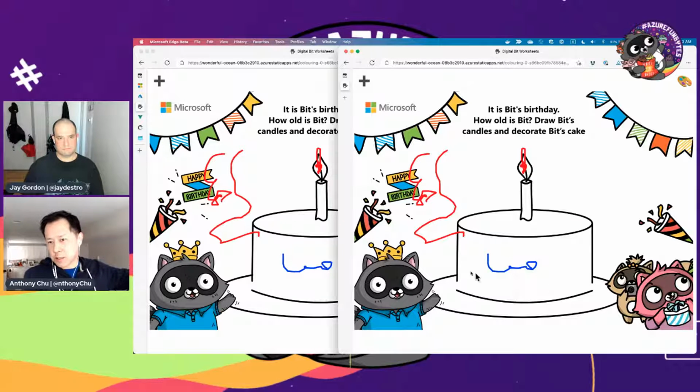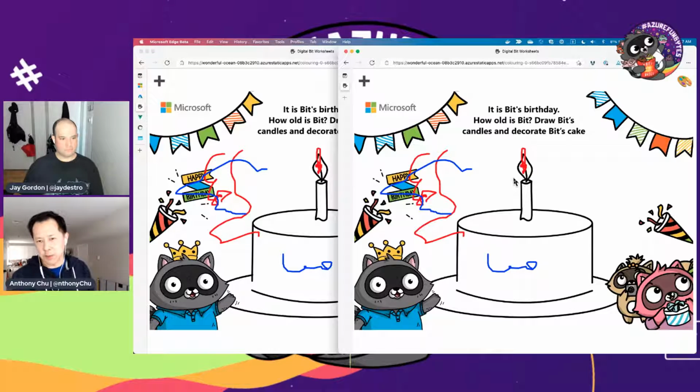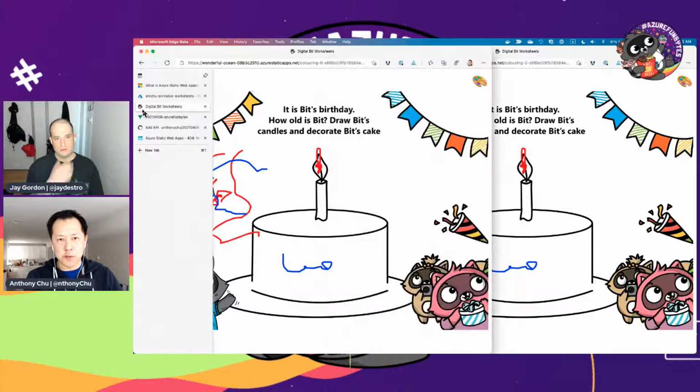I'm also broadcasting it to a service called SignalR service. All the browsers that are connected will connect to SignalR service, which connects over WebSockets, and then functions can talk to it to broadcast events. So the lines come into a function, I save those lines, and then I pump those out to SignalR service and say, send these messages to all the browsers. That's how, when I draw, the lines show up everywhere. Very cool.